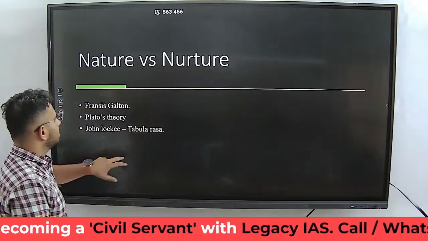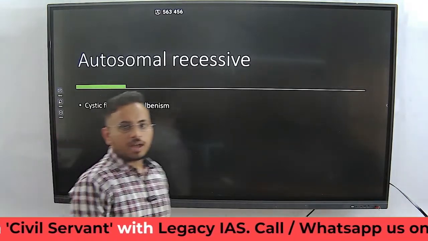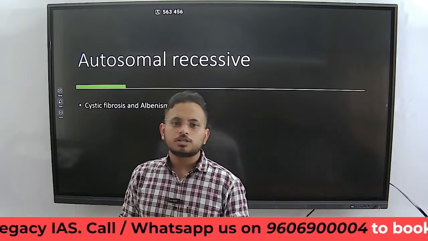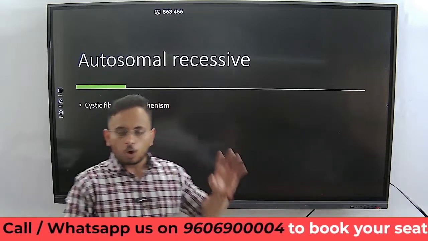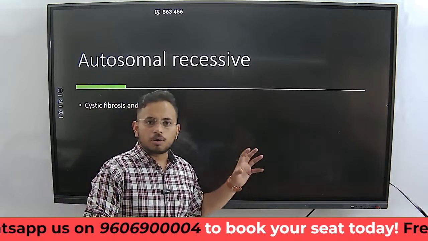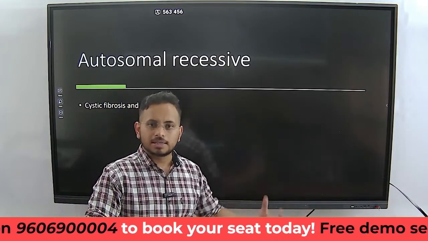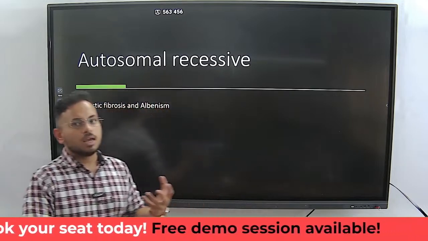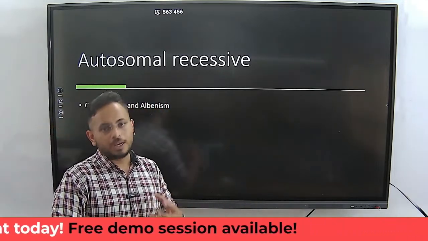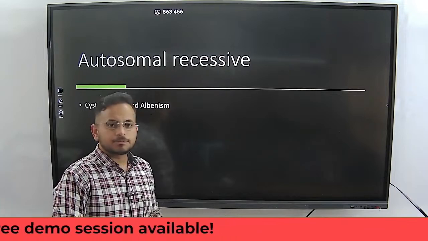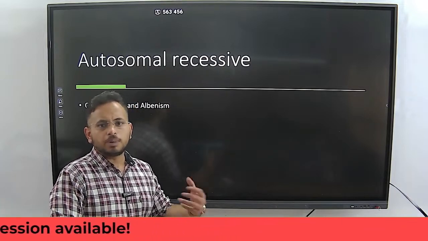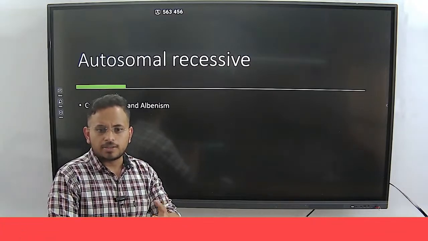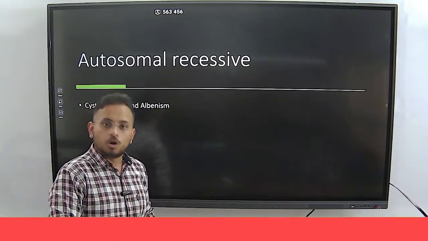On the same lines, we have X-linked dominant and X-linked recessive also. If it's a 20-mark question, I would strongly recommend you to complete all these, because you will have to talk about the autosomal dominant, autosomal recessive, X-linked dominant, and also the X-linked recessive if the question is asked for 15 marks or 20 marks. So with this, we complete pedigree analysis, and you will have to write the significance and the application of the pedigree analysis also.